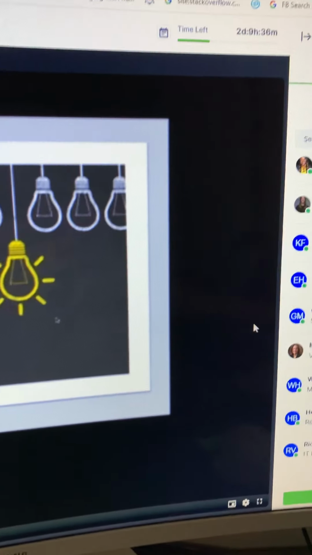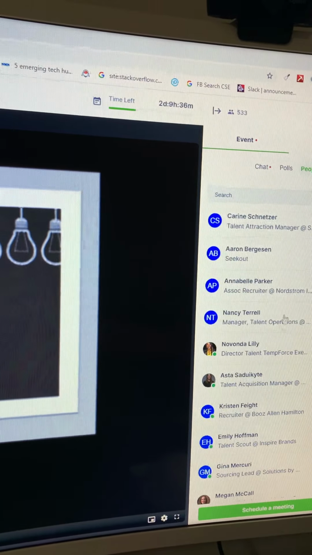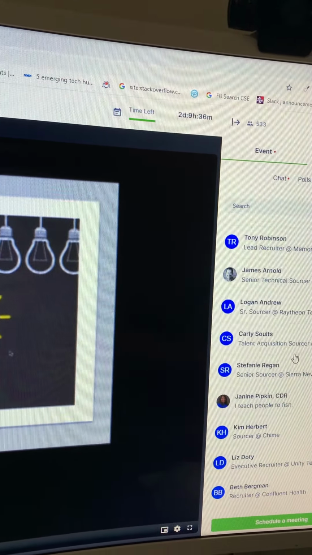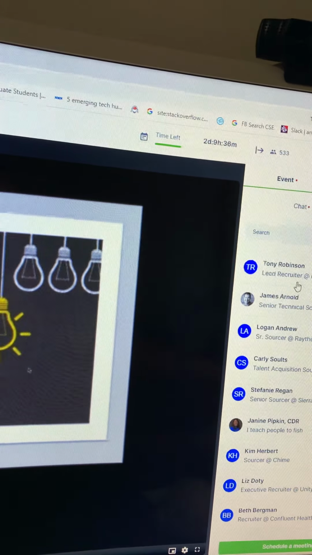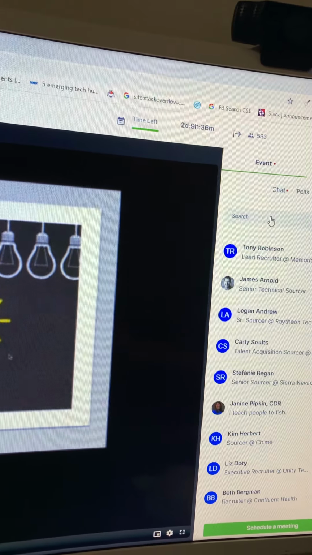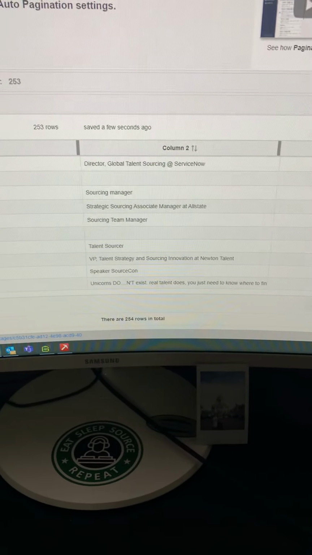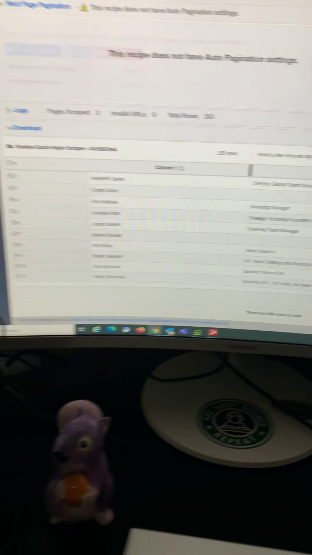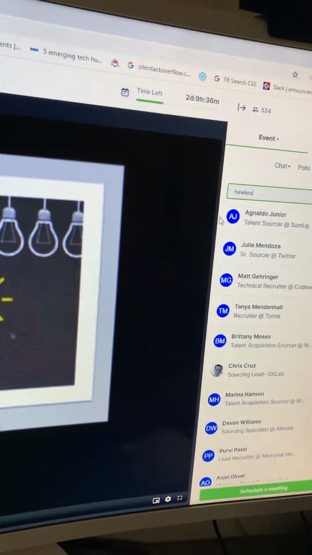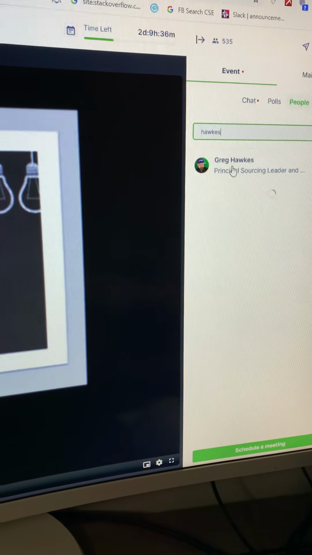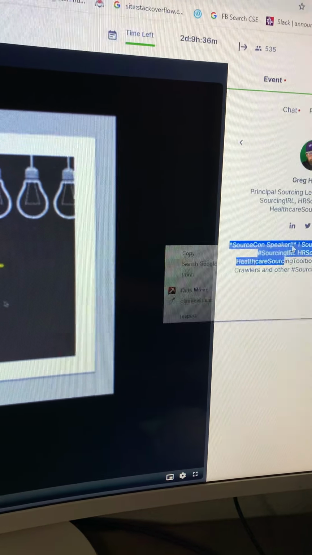I can actually click in here. Let me see if I can find somebody I can pick on. I'll pick on somebody. Let me just look for myself real quick. So I can download this list. If I see somebody that I want to pull information from, I also have a profile scraper built.